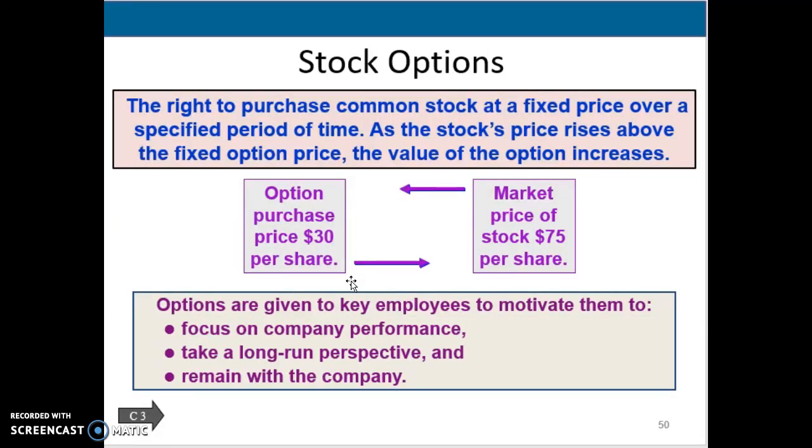All right. Sometimes companies are going to give either the employees or others the option to buy stock at a fixed price over a period of time. So the example they give here is the option purchase price is $30 per share. The market price is $75 per share.